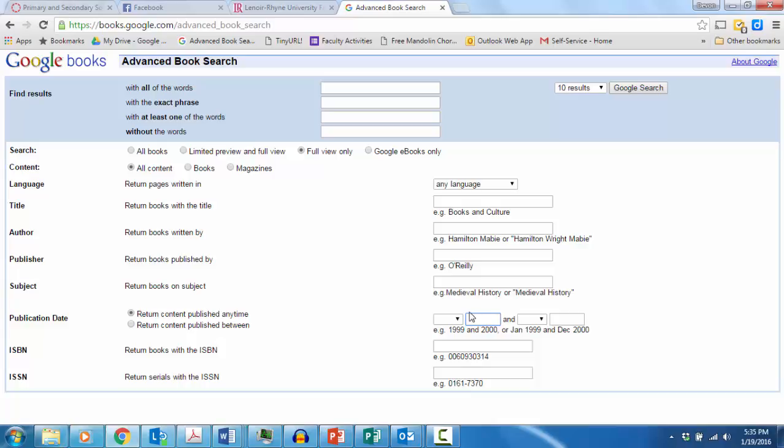For this search, I'm going to search for poor people, River Thames, and I'm going to set the date range from 1850 to 1880, roughly 15 years on either side of the writing of Our Mutual Friend.